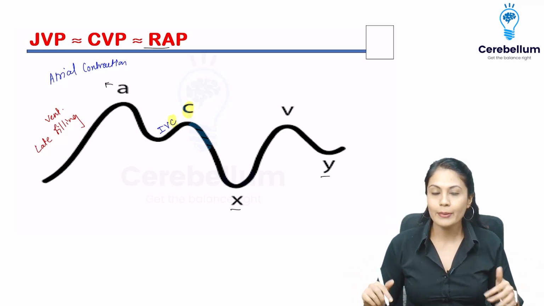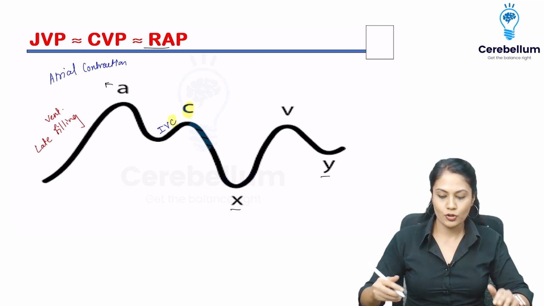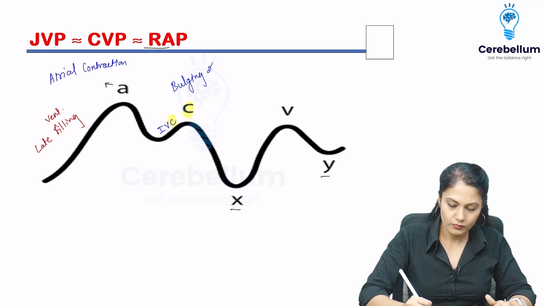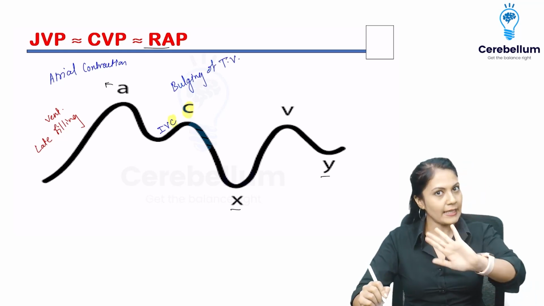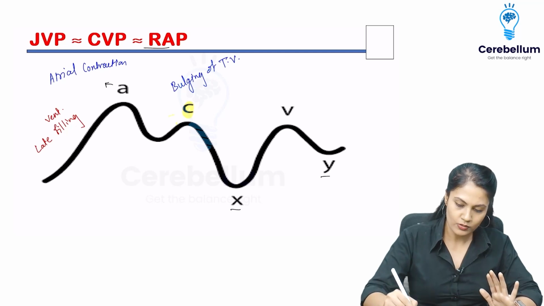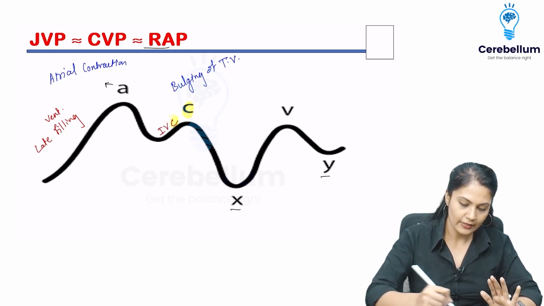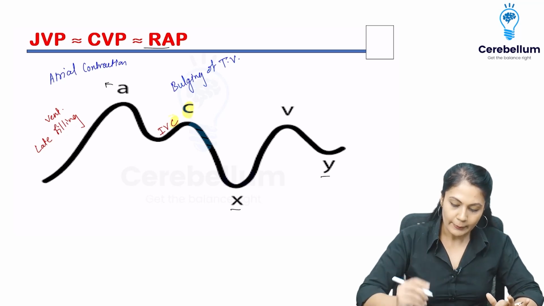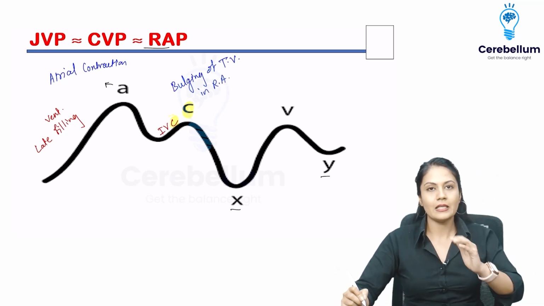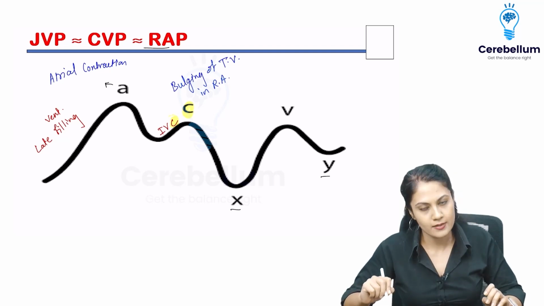So now what will happen? Of course, the right atrial pressure is also going to increase, and that is because of the bulging of the tricuspid valve. I'm writing it in the short form, that is TV. I'll write this in the red color because this is the ventricular phenomenon, right? Please remember, C for C, that is isovolumetric contraction. Bulging of tricuspid valve where? Into the right atrium. Because of that, a slight upward stroke is going to be there, that is the C wave.